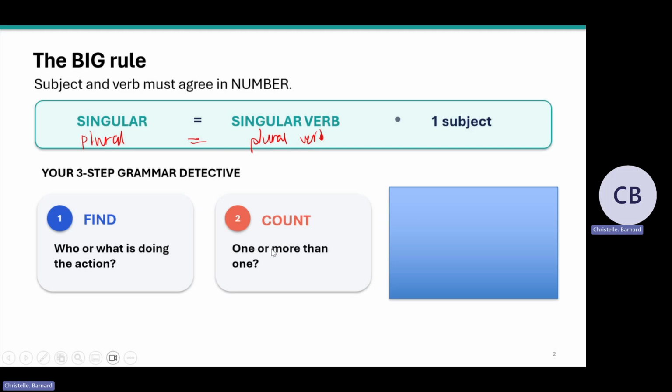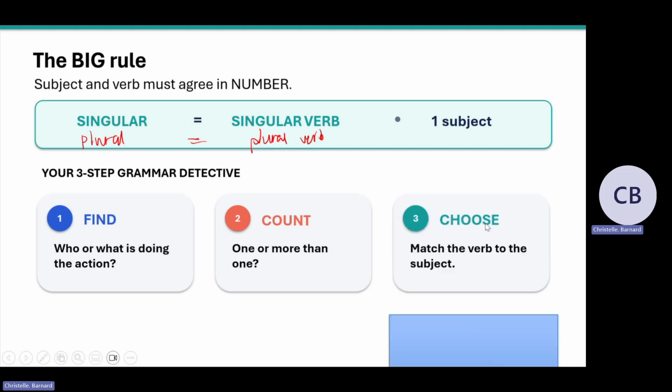Is the subject one person or thing, or is it more than one person or thing? Then the third one is, you're going to match the two. So remember, what does that mean? If the subject is singular, then there should be something in the verb that tells you it's singular. If the subject is more than one, plural, you have to match it to a verb that tells you it's plural.